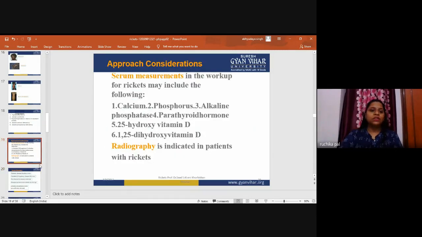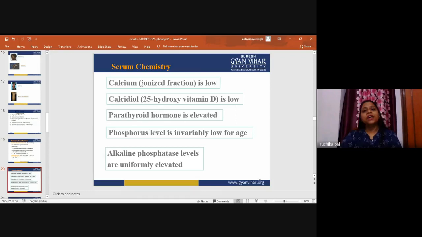About the serum chemistry: the calcium, or ionized fraction, is low, and calcidiol, that is 25-hydroxyvitamin D, is also low. Parathyroid hormone is elevated.